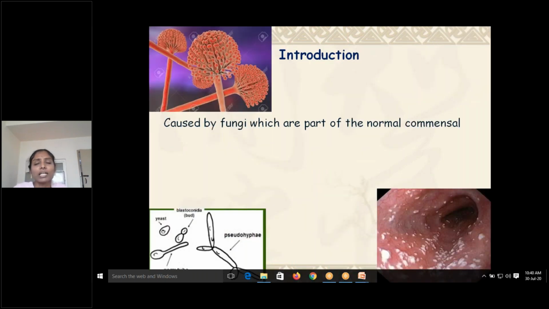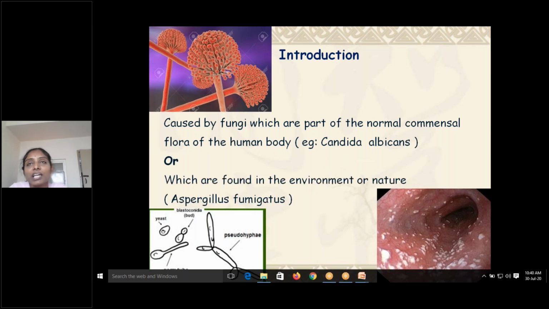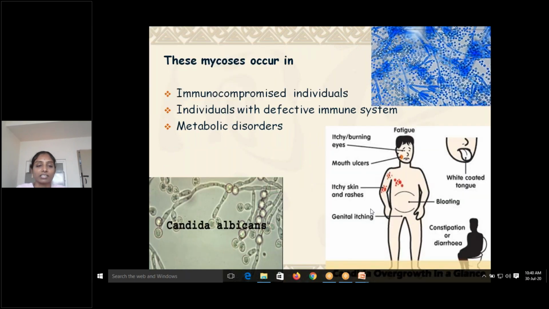So, in the introduction, what are these opportunistic fungi? As already explained, these are fungi which are part of the normal commensals like Candida, or which may be saprophytes present in the environment or in nature, like Aspergillus fumigatus. These are also causative agents of infection. You can see this is the oral cavity and the white spots are the Candida spots. These are white oral patches in the oral cavity which are characteristic of the disease.